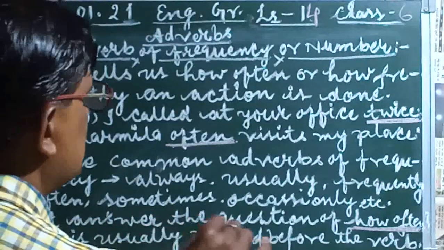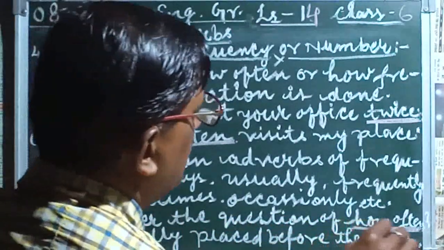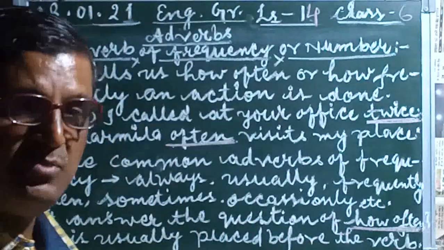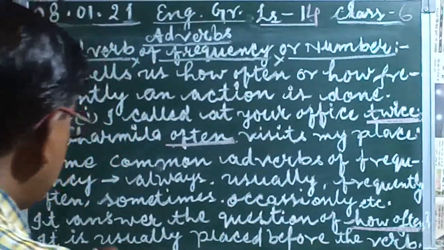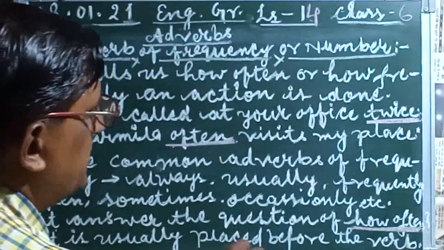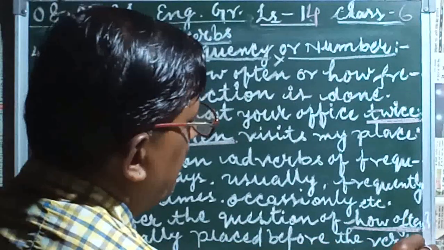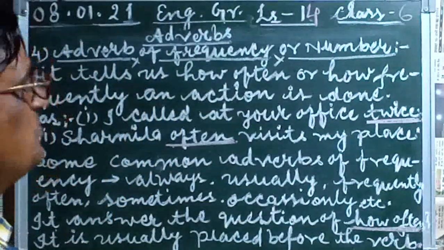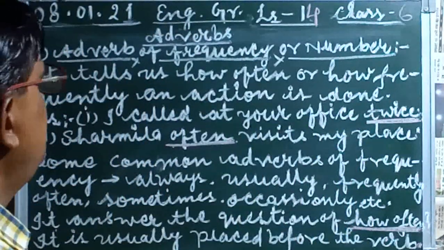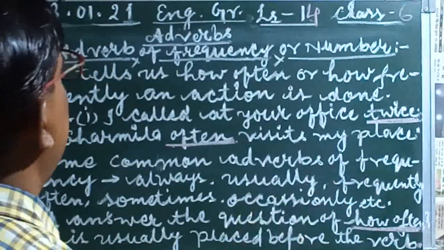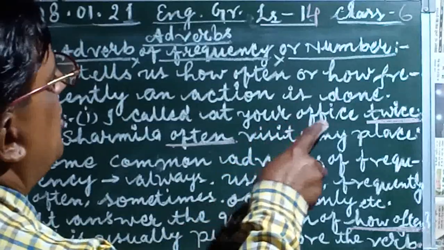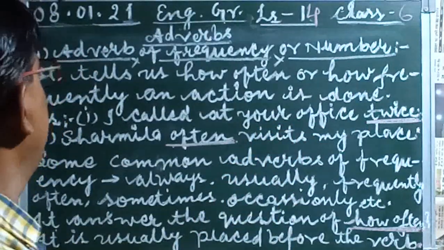It answers the question of how often, and one more most important thing: it is usually placed before the verb. Just like to see in sentence number 1 we are taking here: I called at your office twice.